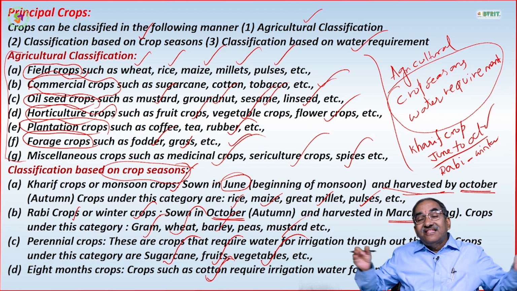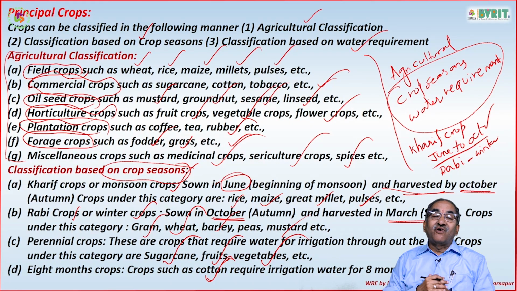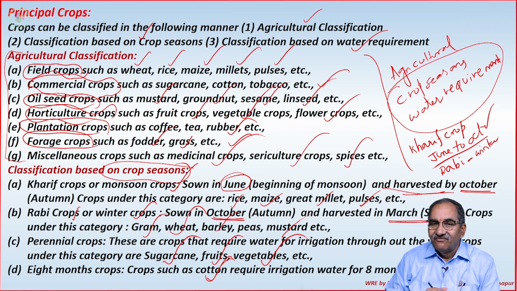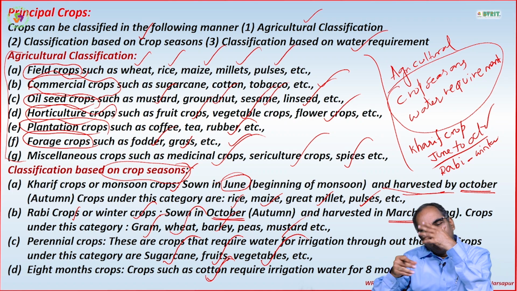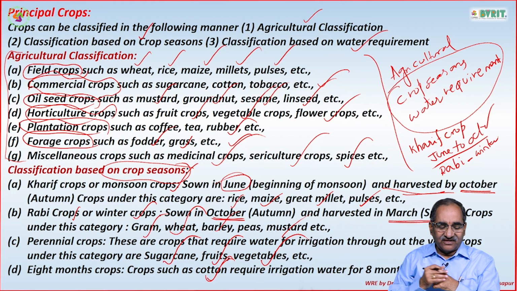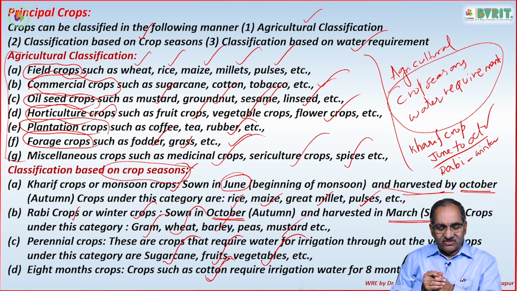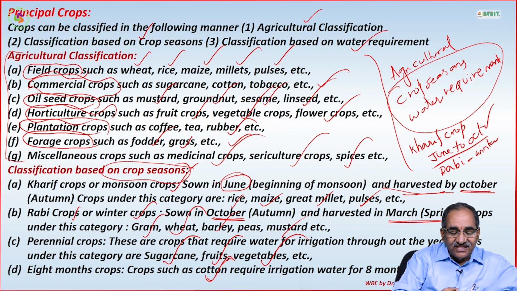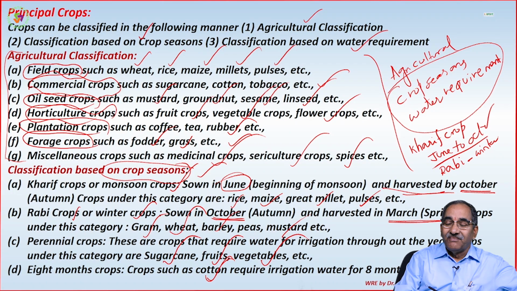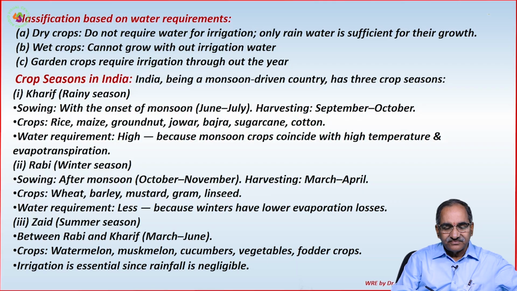The lengthy crop which requires more water is sugarcane, which requires water throughout. Vegetables also, there is no fixed time, it goes on continuously. Similarly fruits also. Whereas the 8 months crop is cotton. So this is the classification based on crop seasons.